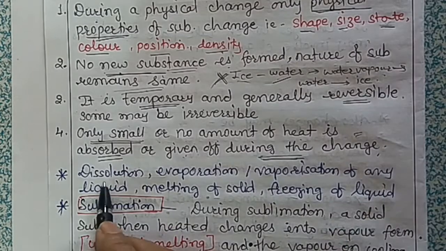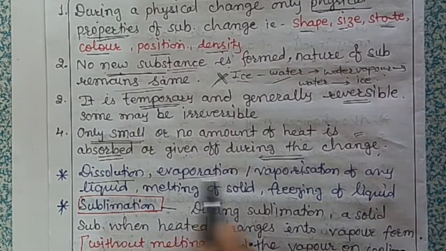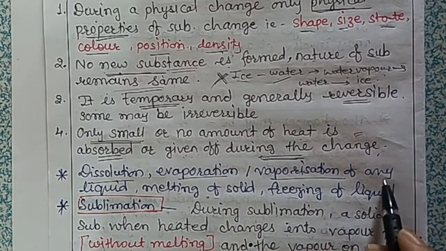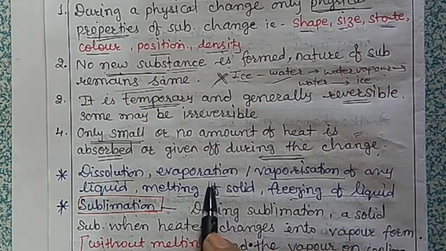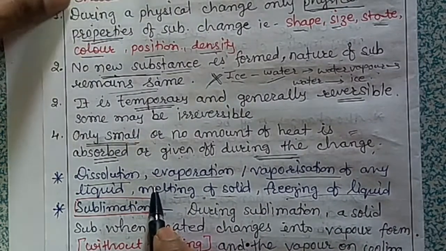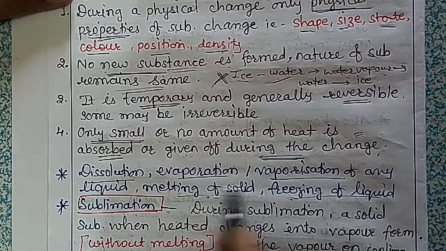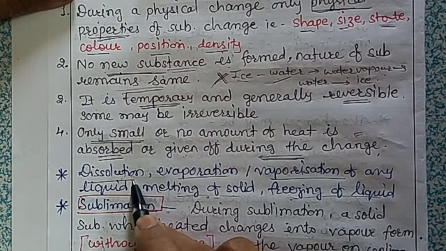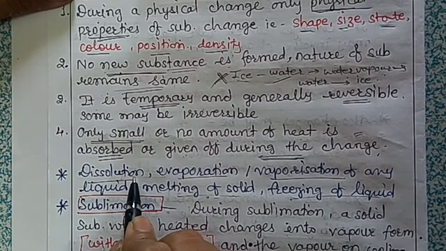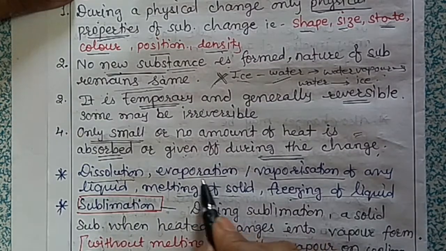Okay, then what is dissolution and what is evaporation? Vaporization of any liquid, melting of a solid, freezing of a liquid, these are all physical changes, and we can see all these changes in our everyday life. Dissolution means dissolving of a substance into a solvent.